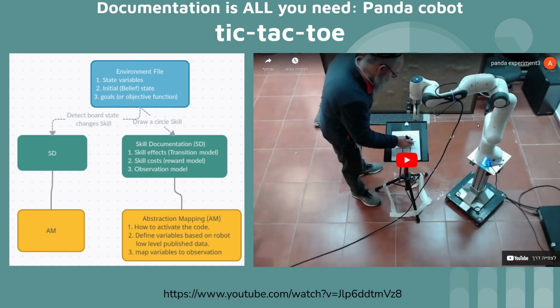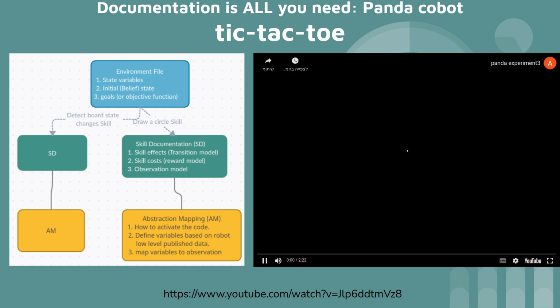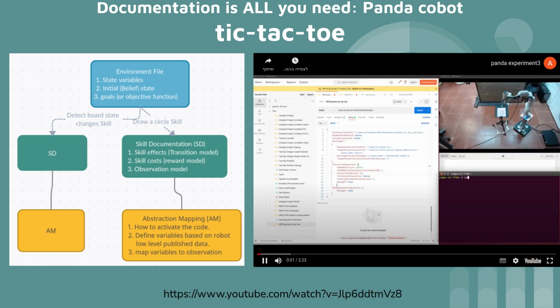Here we can see a tic-tac-toe example we implemented with our Panda cobot. We implemented two basic skills, one with which the robot can draw a circle in each of the grid cells, and the other with which it can detect board state changes. We documented the two, and we also documented the environment file with the robot goals, and we can see that the robot is acting as expected.